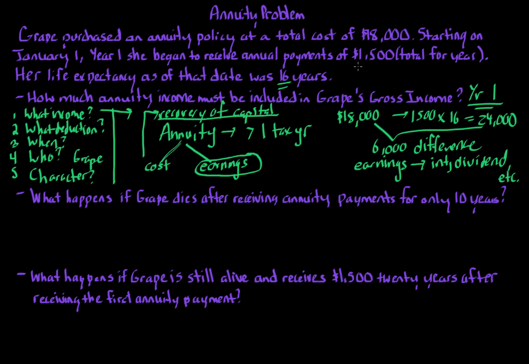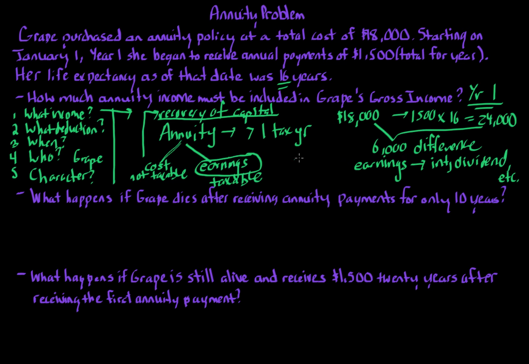It's that $18,000 cost, that portion. And that portion is not going to be taxable. Not taxable. It's not part of gross income. The earnings, though, are taxable. They are taxable in gross income. Okay? So it's important, again, to understand what exactly is going on. There's this $1,500 annuity payment each year. A portion of that can be viewed as costs, and a portion of that can be viewed as earnings, potentially.